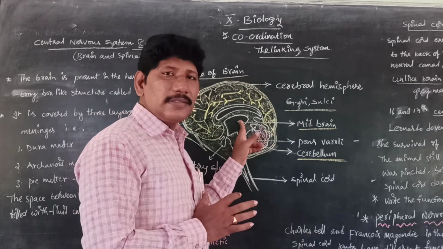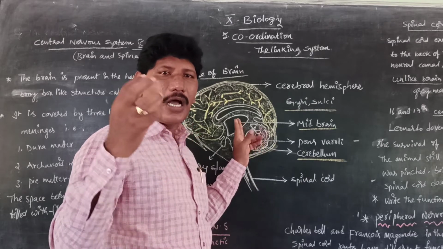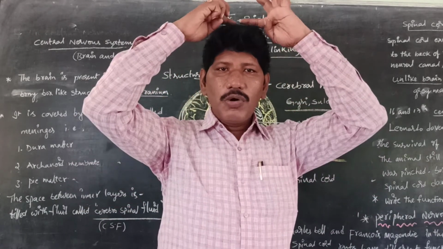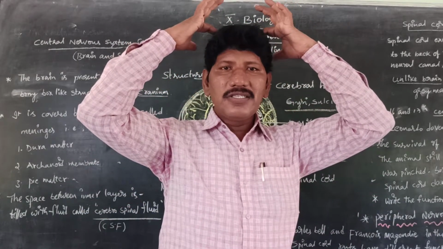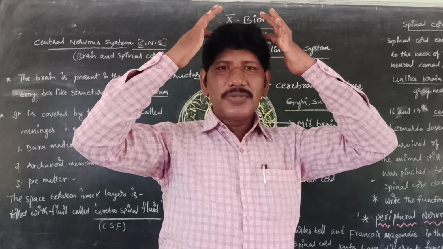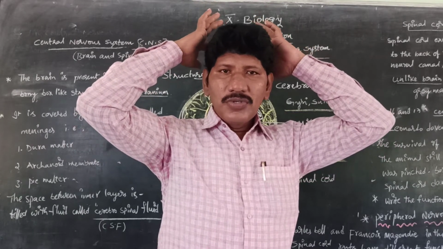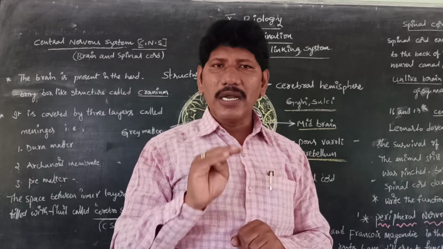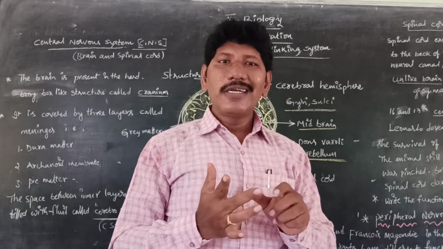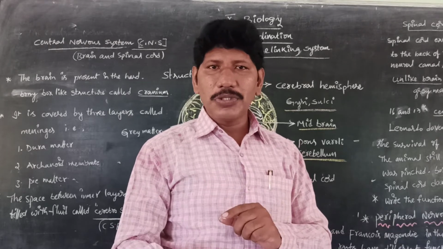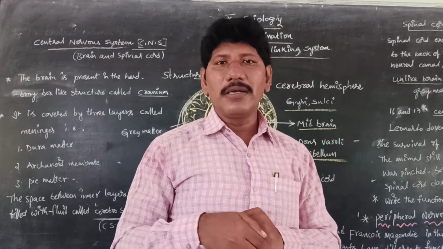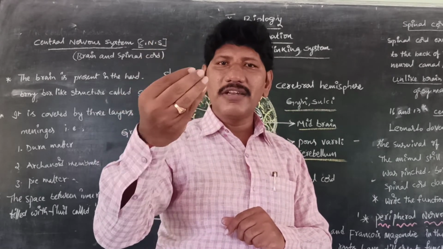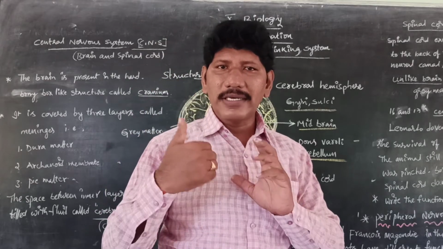Next is the midbrain. The midbrain has only one part, which is the optic lobes. For example, from both eyes we have optic nerves which cross over and carry the information to the brain. This is called the optic lobes. Olfactory lobes, parietal lobes, temporal lobes. Our human brain has four types of lobes: olfactory lobes, optic lobes, temporal lobes and parietal lobes. The textbook on page number 101 gives only two lobes, and you may ask the teacher to get the information on the other two lobes. So I would like to explain those other two lobes.